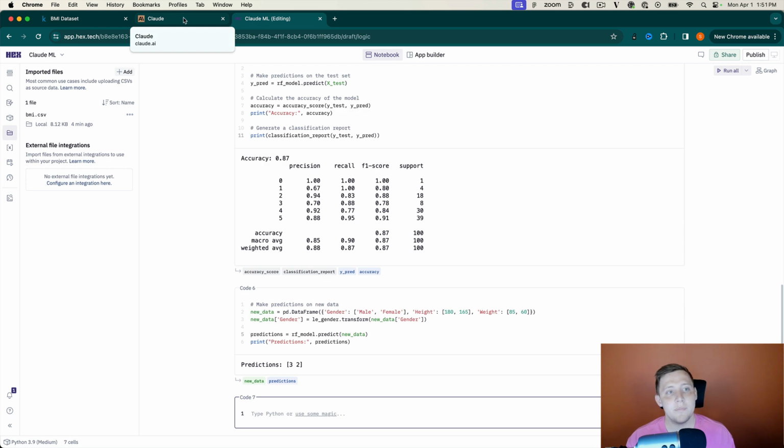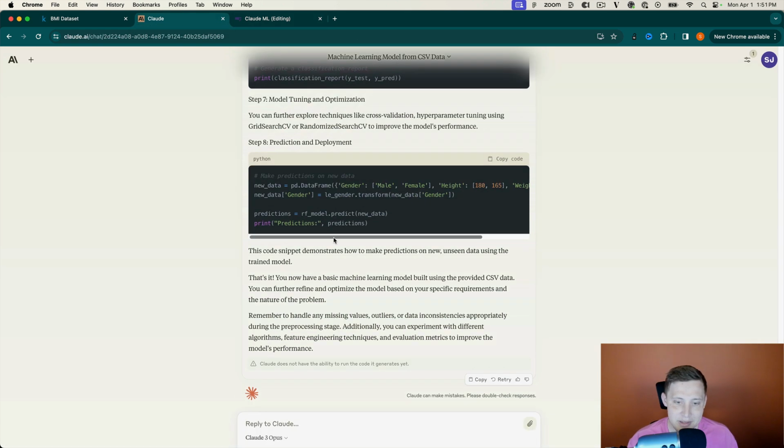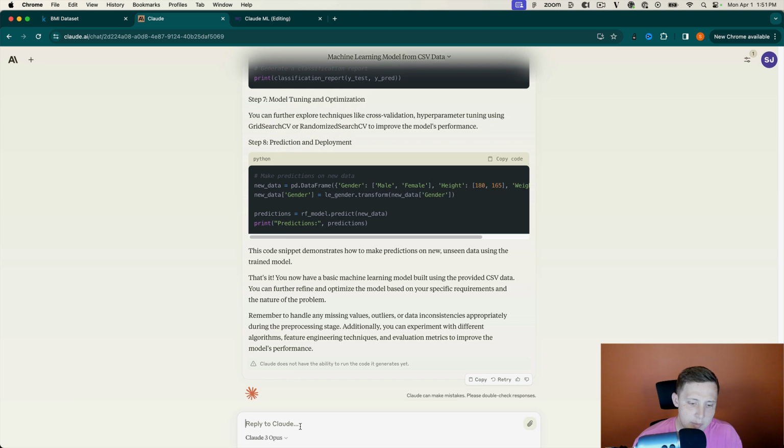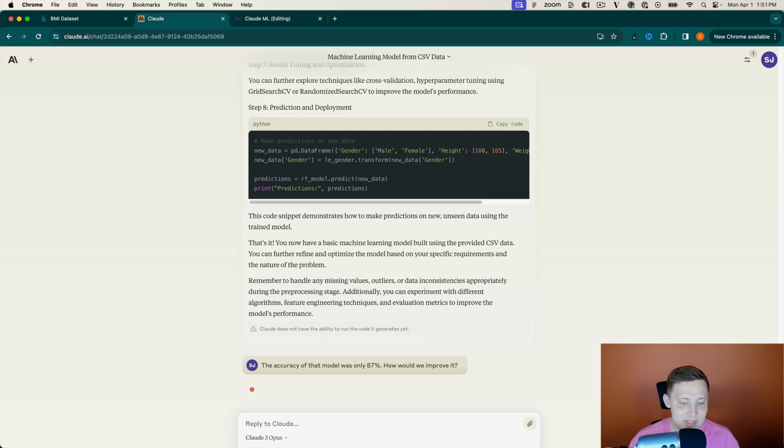That's great. A little bit frustrating for Claude. It's not running anything. So let's see if we can get this accuracy improved here. Let's see if it can help us out with that. So I'm going to tell Claude the accuracy of that model was only 87%. How would we improve it? Because, again, something that ChatGPT does a good job of is it actually runs the code for you. So it's very able to make edits to the code, which is interesting. So let's take a look and see what happens here. We ask it how we can improve it.